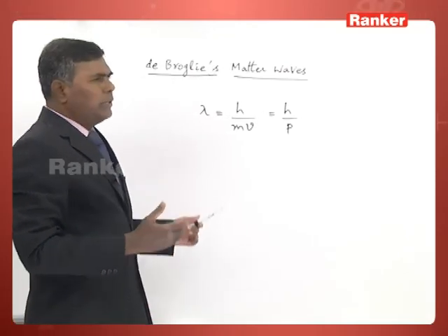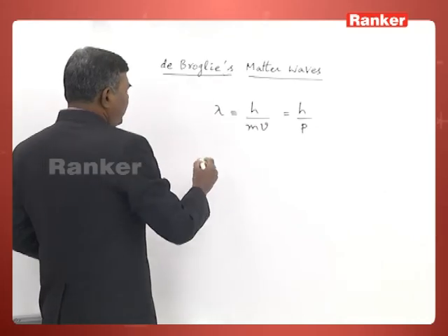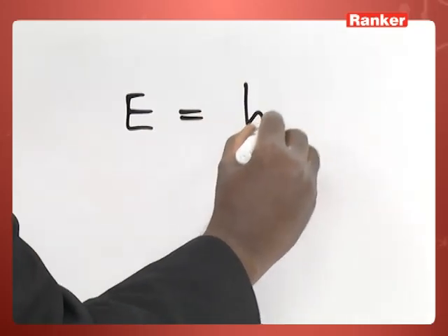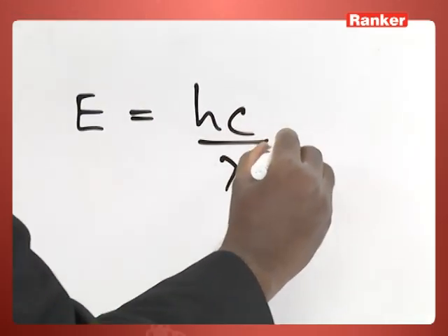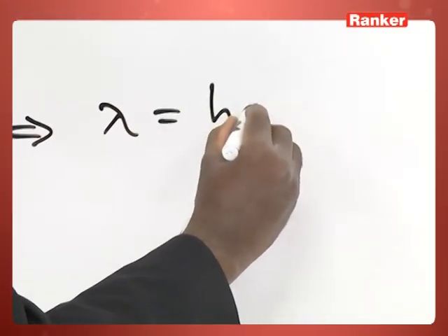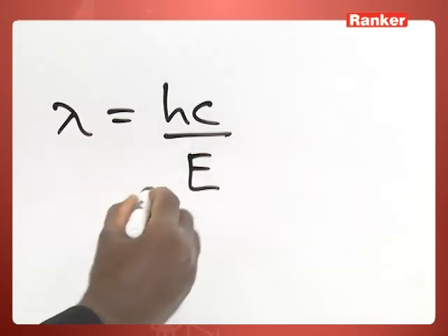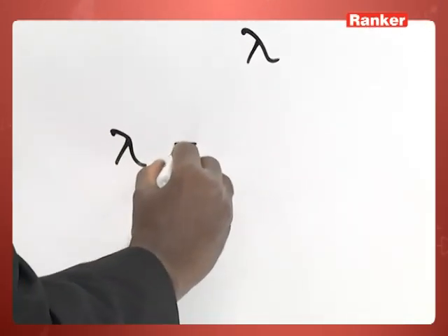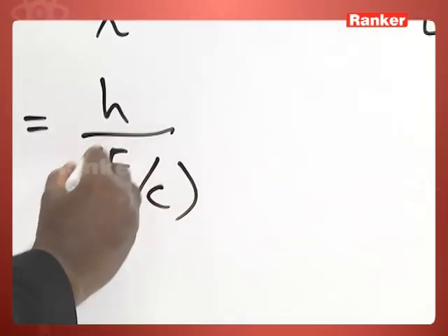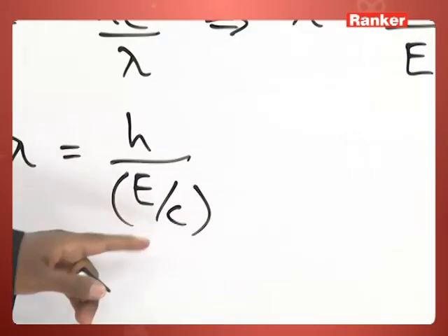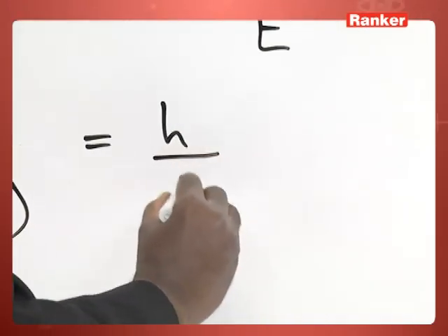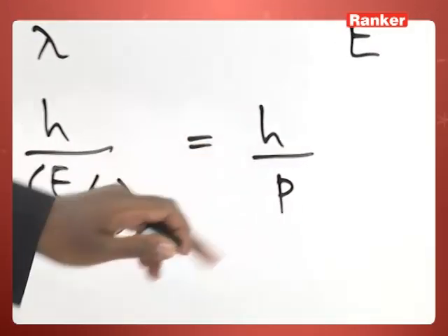Now, we get this expression using some other simple equations like the energy of the photon. The energy of a photon is given by h nu or hc by lambda. From that, we can write the lambda expression as hc by E. Now, this can also be written as lambda is equal to h by E by c. Now, this E by c is nothing but the momentum of the photon, therefore, this can be written as h by p. So, that is how you get lambda is equal to h by p.